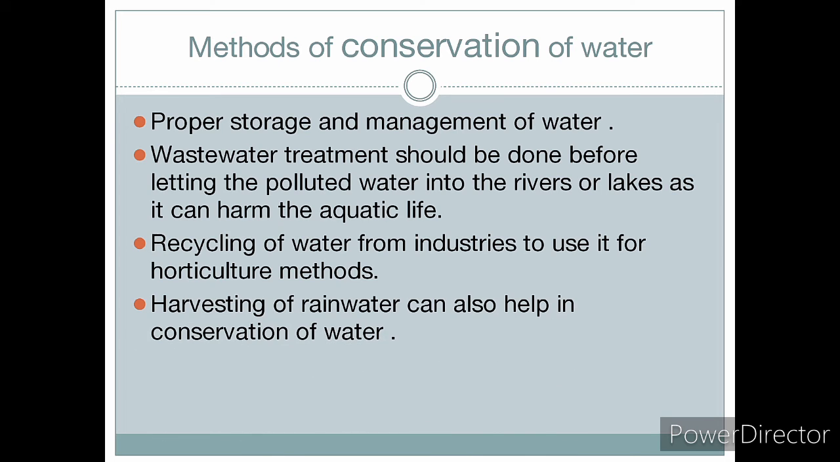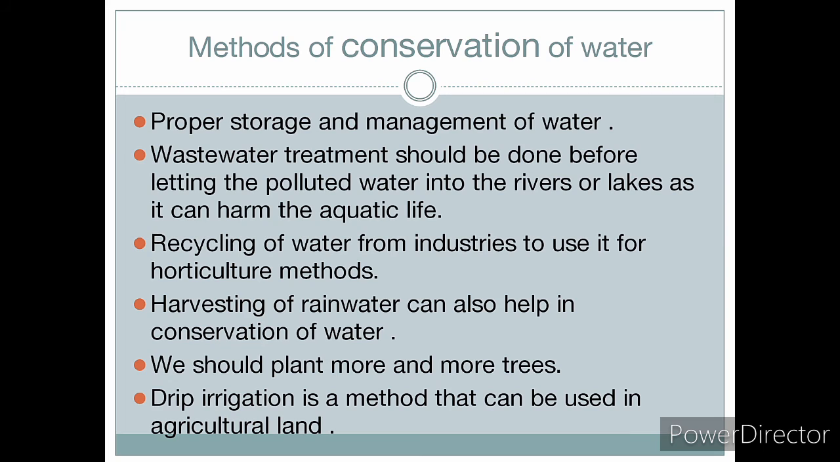So next is harvesting of rainwater. We can also harvest rainwater. Then we should plant more and more trees, and at least we should use drip irrigation in agricultural land. In agricultural land, drip irrigation is the method that can be used.